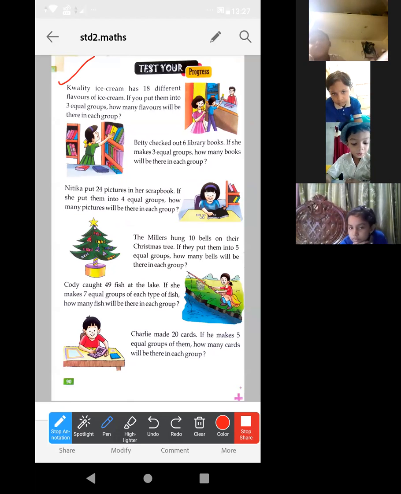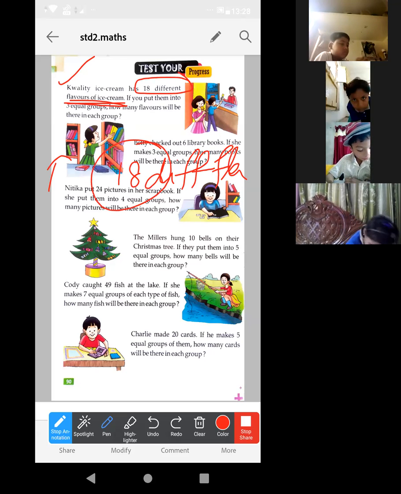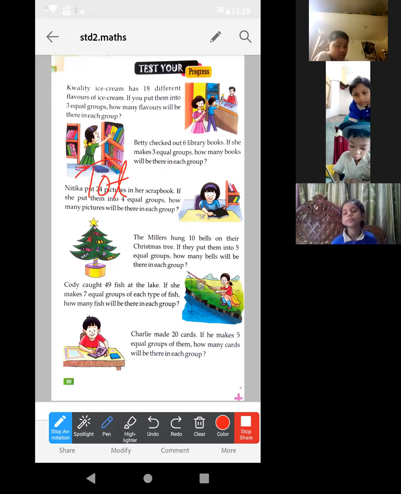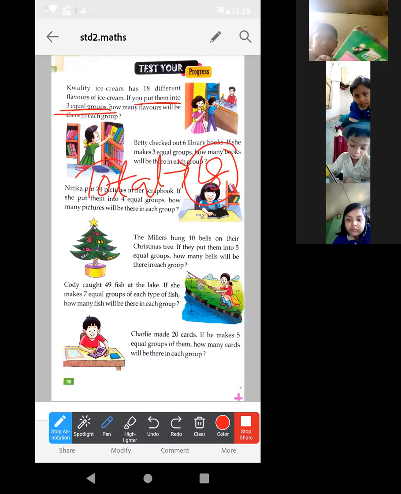First one: Quality Ice Cream has 18 different flavors of ice cream. So total how many flavors are there? 18 different flavors. That means these are the types of ice cream, 18 different types. So total we can write 18. Now we have to divide these 18 types of ice cream into 3 equal groups.